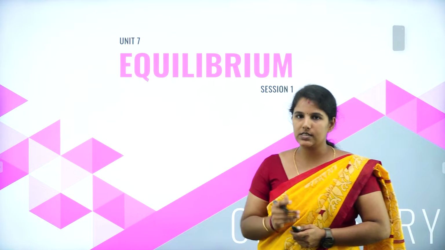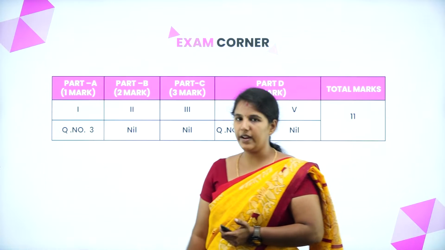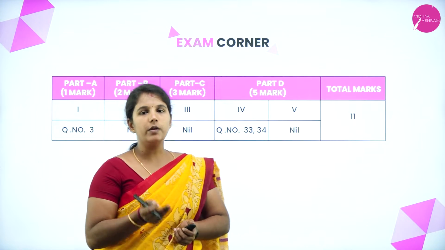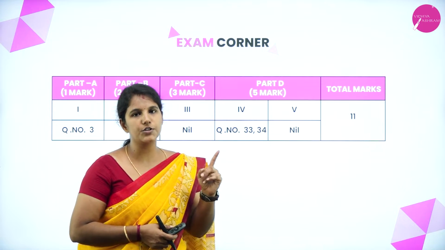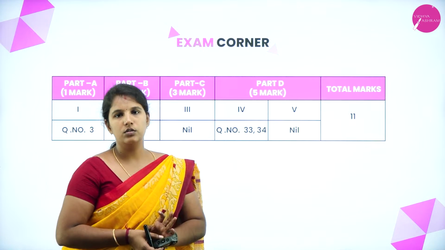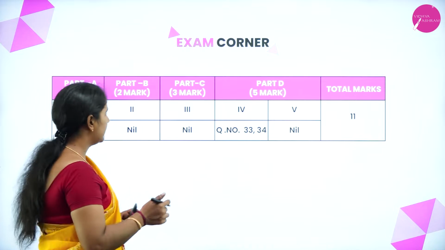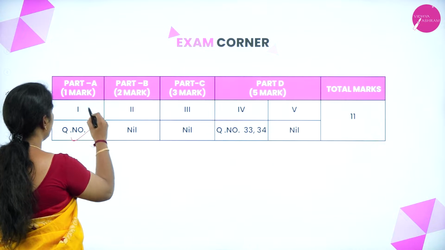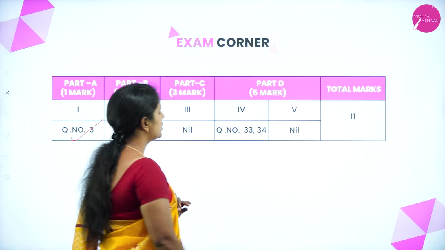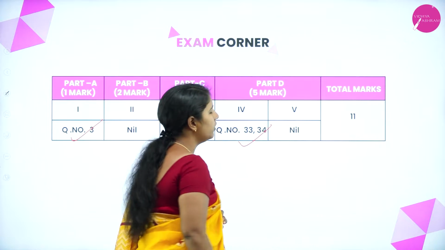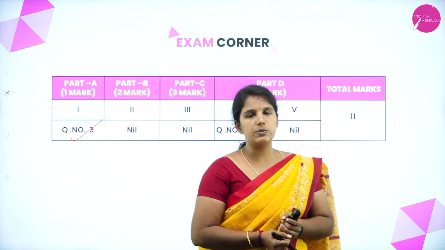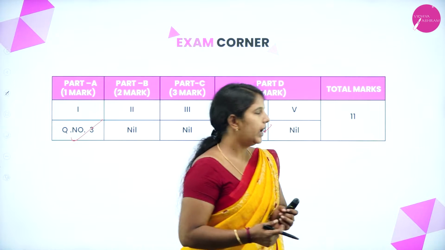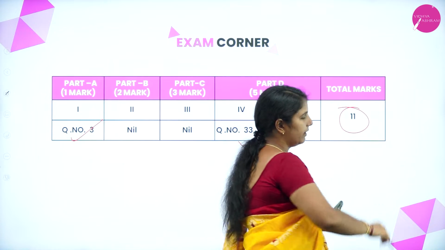Before going to discuss this unit, let's see the weightage of this unit. From this unit, we can expect 11 marks. There is a 1 mark question and there are 5 mark questions. The question numbers are question number 3 from Part A, and question numbers 33 and 34 from Part D, that is in the 4th mark. We can expect these questions from this unit and the total weightage will be 11.